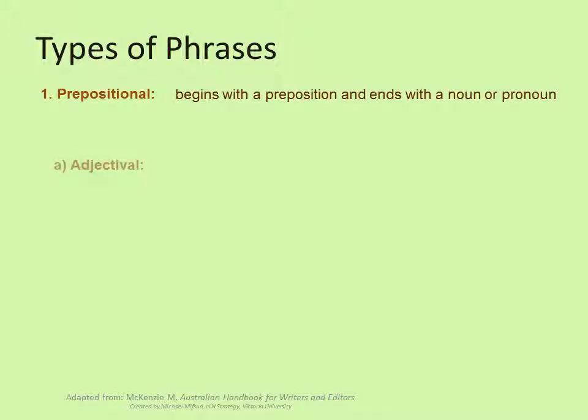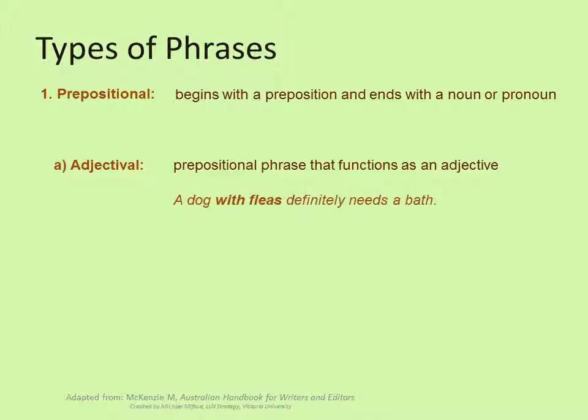An adjectival phrase is a prepositional phrase that functions as an adjective. For example, a dog with fleas definitely needs a bath. With fleas describes something about a dog.